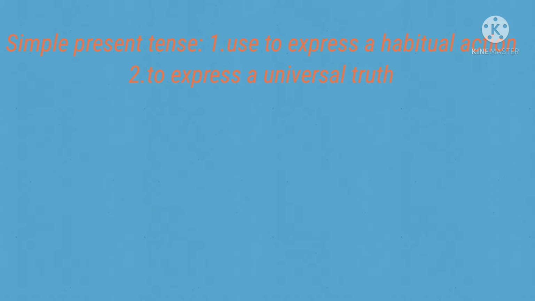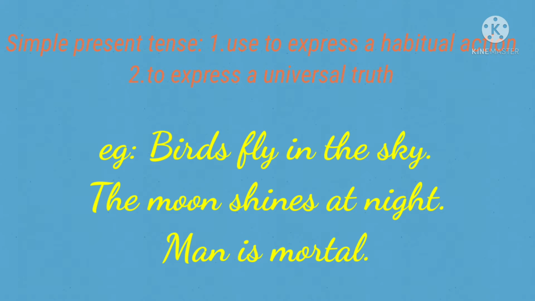We use simple present tense to express a habitual action. We also use simple present tense to express a universal truth. For example, birds fly in the sky. The moon shines at night. Man is mortal. The last two sentences are of universal truth. Friends, simple present tense is not so tough.